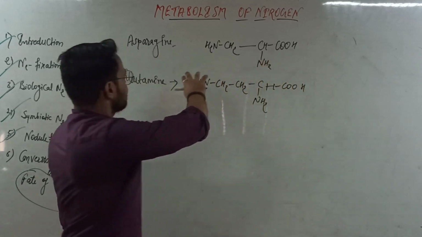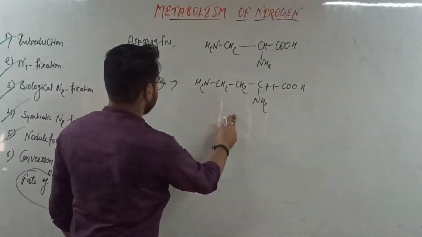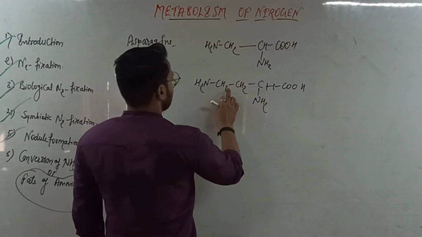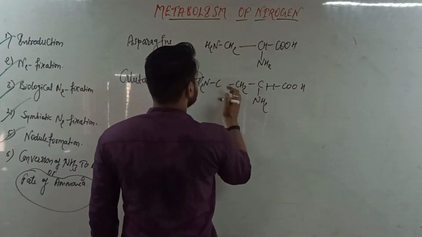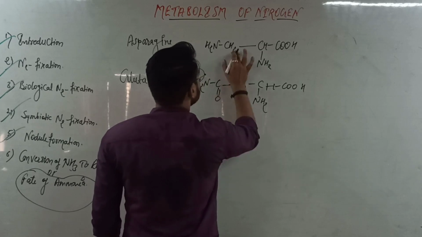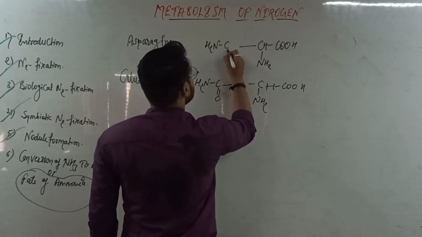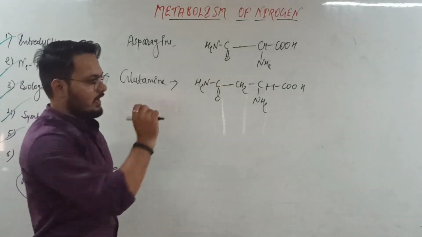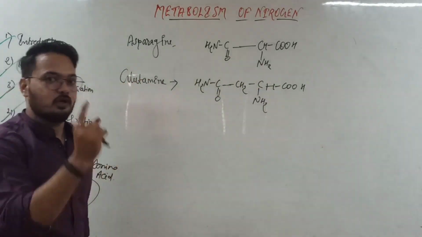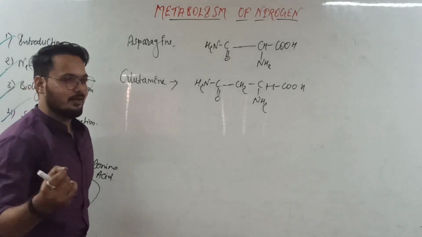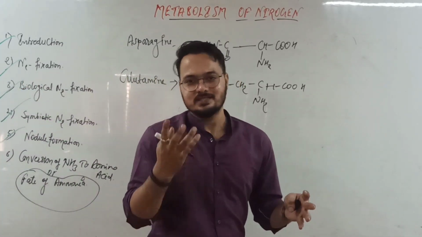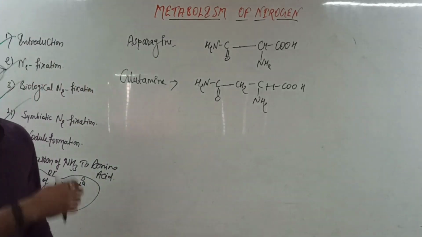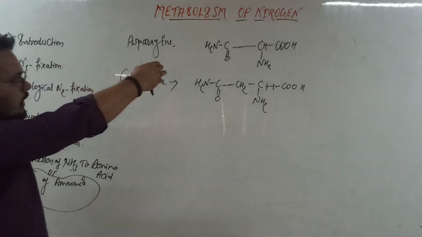This is a simple structure of the aspartic acid and this is a simple structure of the glutamic acid. Now convert it into asparagine and glutamine. That's why I first wrote the structure of the aspartic acid, so you can understand how this conversion is possible from the amino acid to the keto acid.